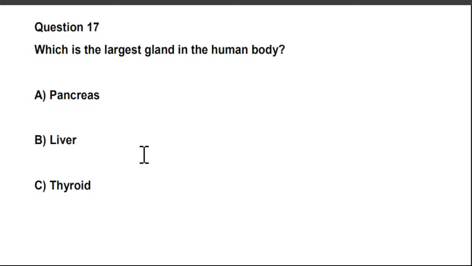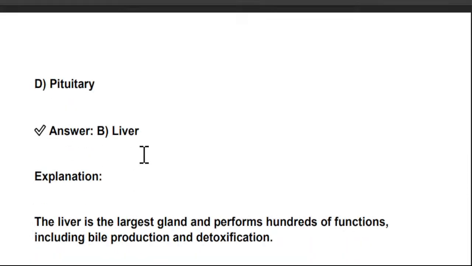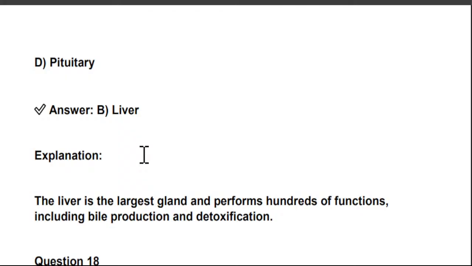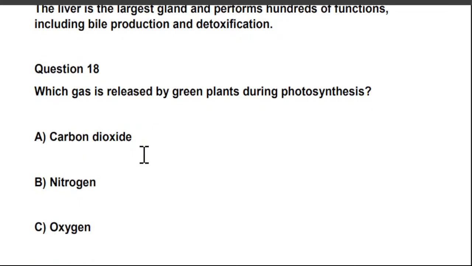That is liver. Liver is the largest gland and performs hundreds of functions including bile production and detoxification.